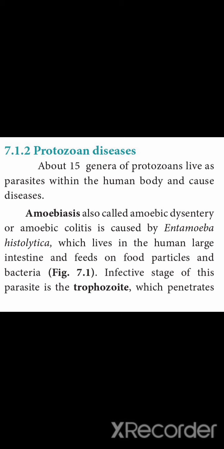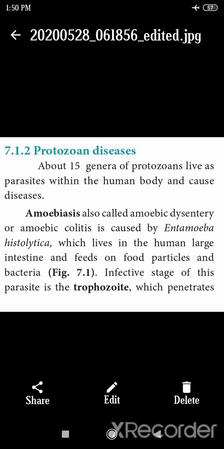The parasites cause diseases in human beings. The first one is amoebiasis. Amoebiasis is otherwise called amoebic dysentery or amoebic colitis, caused by Entamoeba histolytica, which lives in the human large intestine.